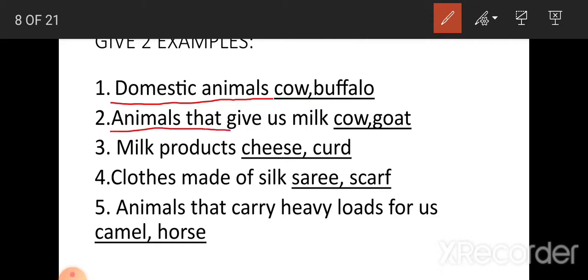Now, what is the second one? Animals that give us milk. Which are the two animals? There are so many animals that give us milk, correct? That is cow, buffalo, goat, sheep. These all are animals, but you can write the easy ones, the ones you remember. So, which are the animals that give us milk? Cow and goat. Now write the spelling, okay?